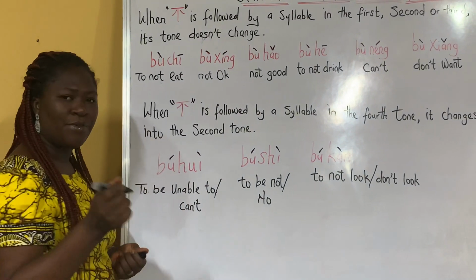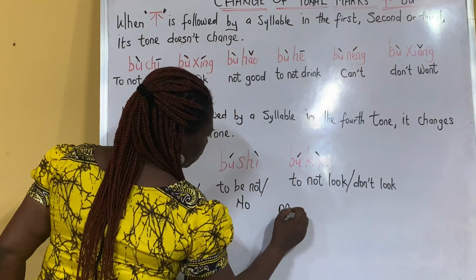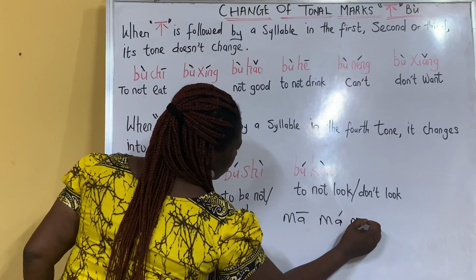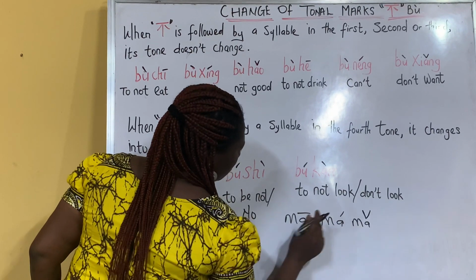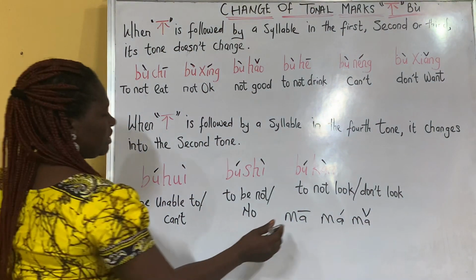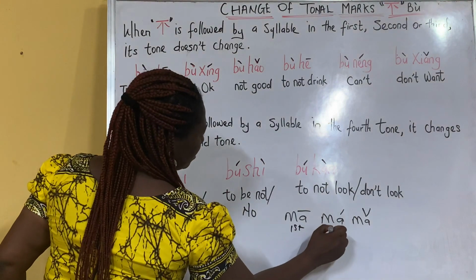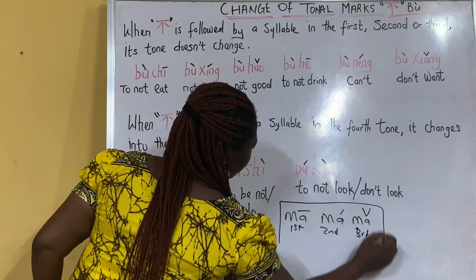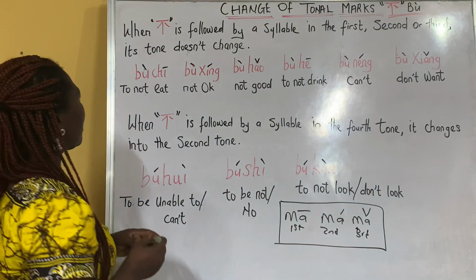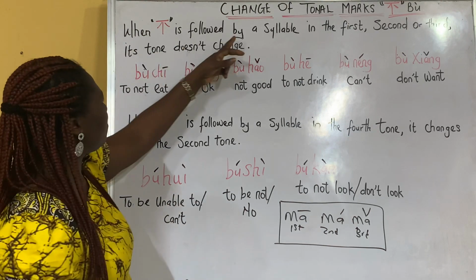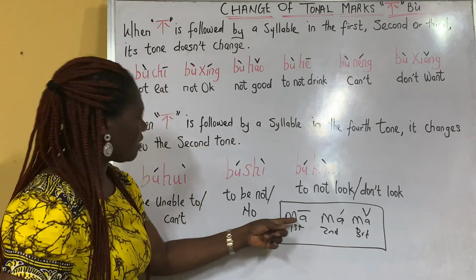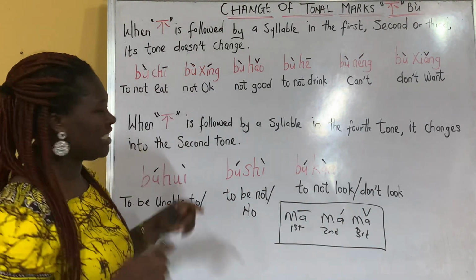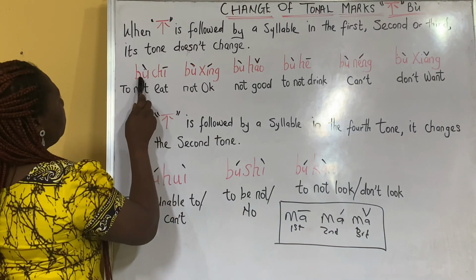Do we remember what our first, second, and third tones are? This is our first tone, ma. The second one, ma. And the third one, ma. This is the first, second, and third tone. Okay, so here it says that when bu is followed by a syllable in the first, second, and third tones, its tone doesn't change. For example, we have bu chi.